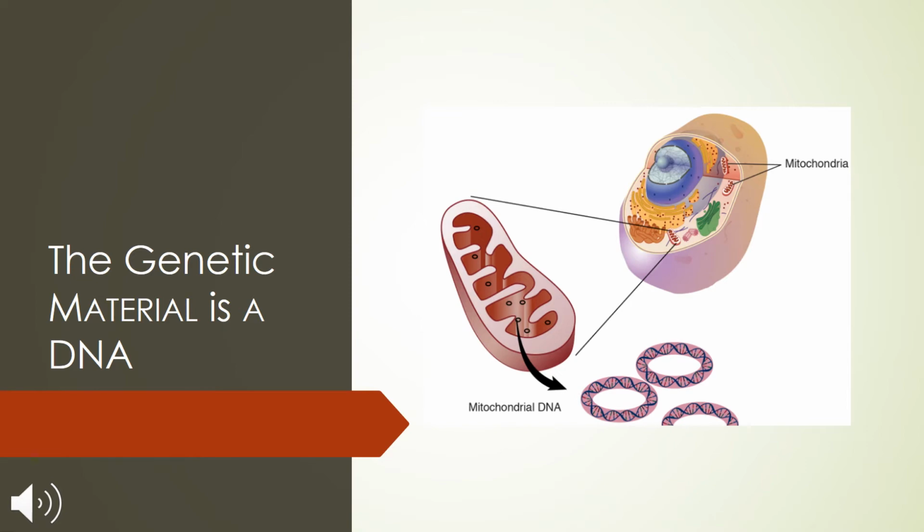But we need experiments to prove whether the genetic material is protein or DNA. There were many experiments carried out by Hershey and Chase and many others, which we will study in the next part of this chapter. From them it came to the conclusion that the genetic material is DNA and not protein.